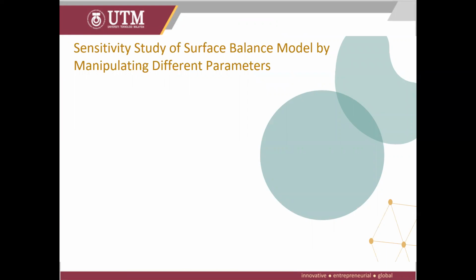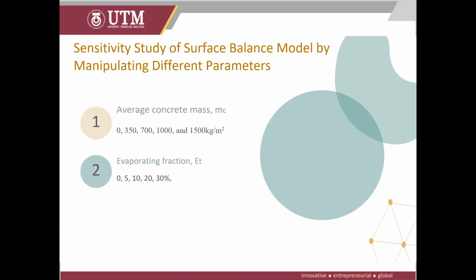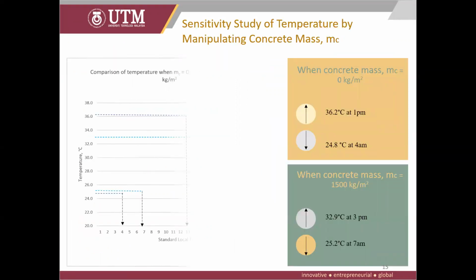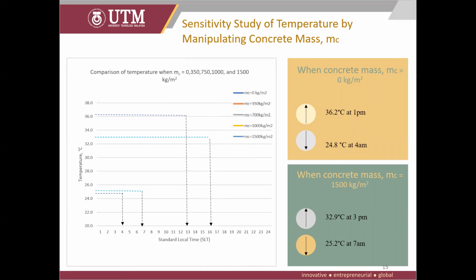So next, I'll be talking about the sensitivity study of the surface balance model by manipulating different parameters, such as the average concrete mass, the evaporating fraction, and the urban surface roughness. So first, I'll be talking about the sensitivity study of temperature by manipulating concrete mass.